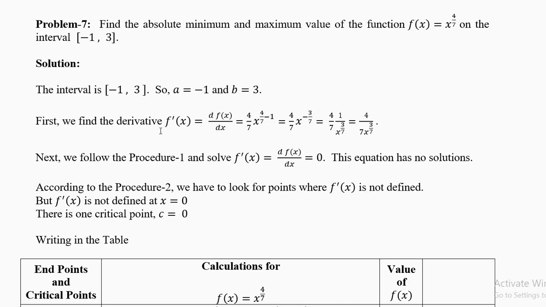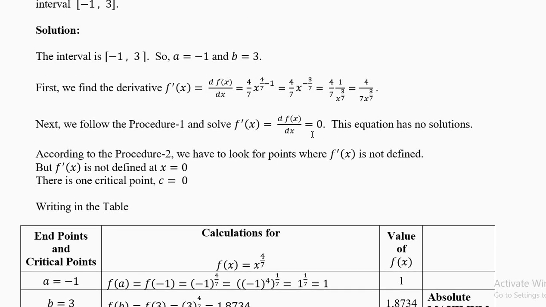Now calculate the derivative. You'll get 4 by 7 minus 1 is minus 3 by 7. It will go down. So the derivative is 4 divided by 7 into x power 3 by 7. Now the derivative can never be 0. Even if you put a big number, 4 divided by a big number is a small number. It is never 0. So the equation has no solutions.